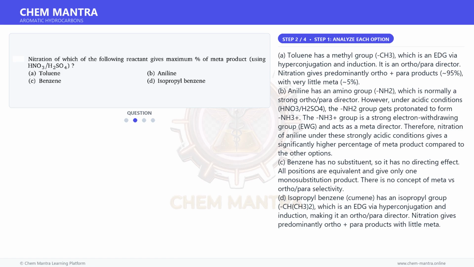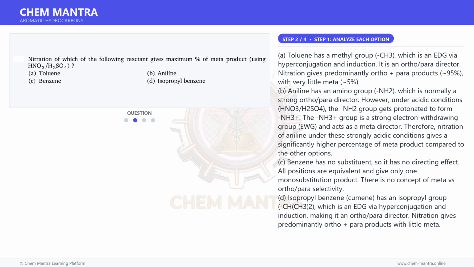C. Benzene has no substituent, so it has no directing effect. All positions are equivalent and give only one monosubstitution product. There is no concept of meta versus ortho-para selectivity.